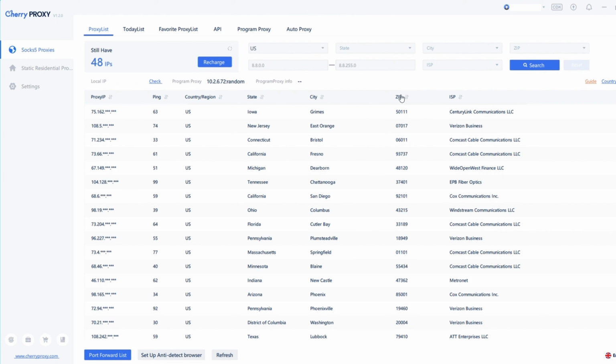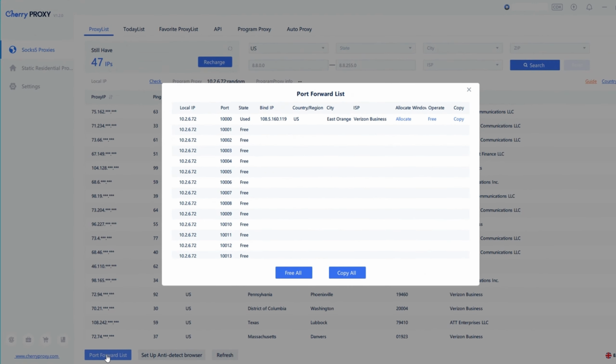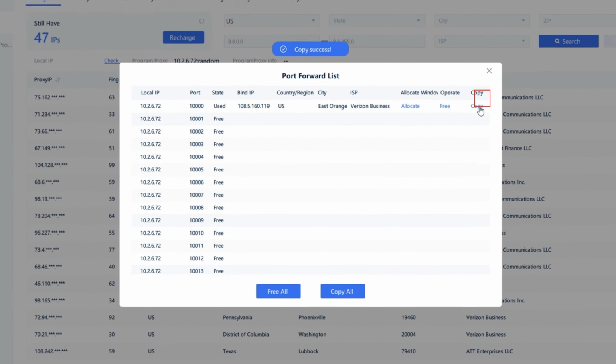In the refreshed proxy list, select an IP address, right-click to forward it to an available port, and click on the port forward list at the bottom to find the forwarded IP address. Click the Copy button on the right.